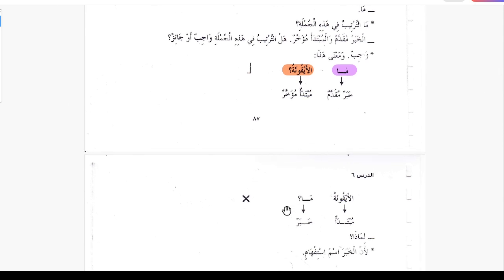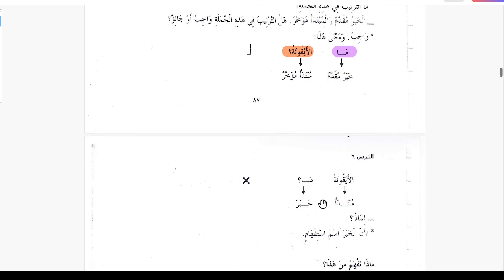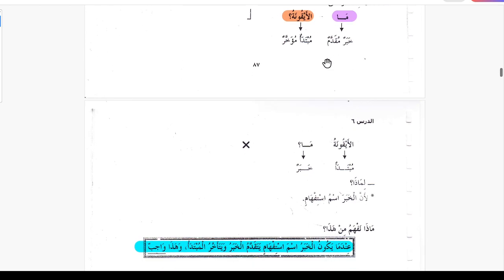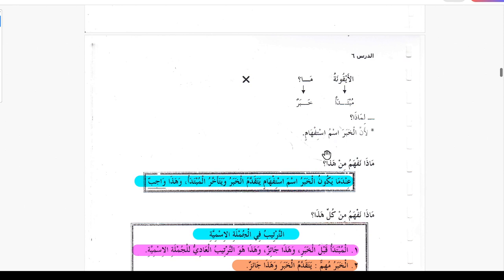So it is wrong to write it the other way. Limaza, why? Lianna khabra ismu istifham, because the khabar is ismu istifham, the word for questioning. So when the khabar is a word for questioning, it has to come before, like in this case. So that is the rule.